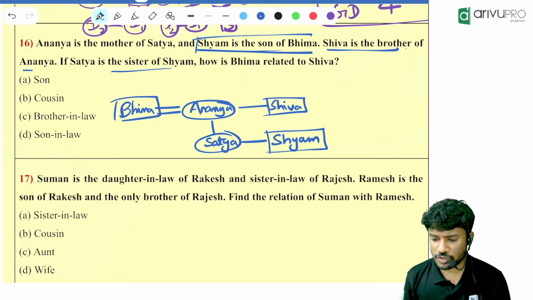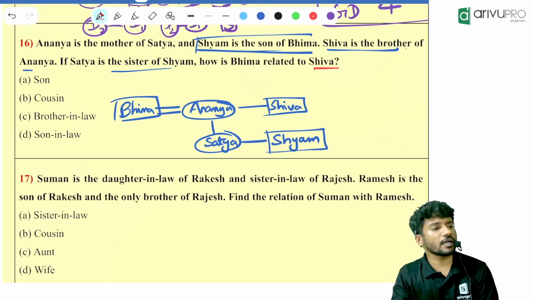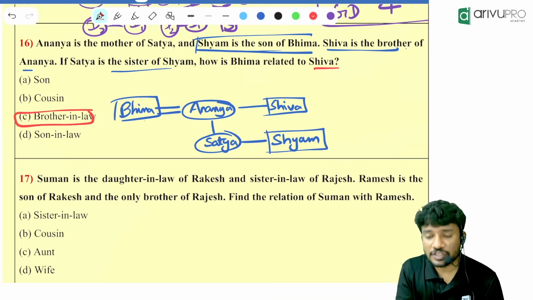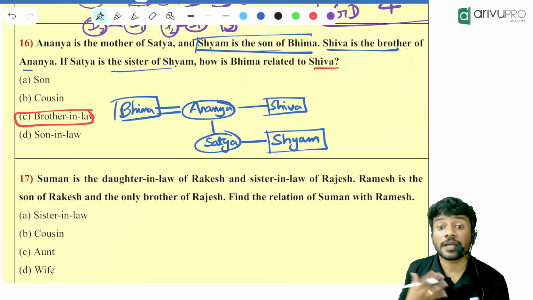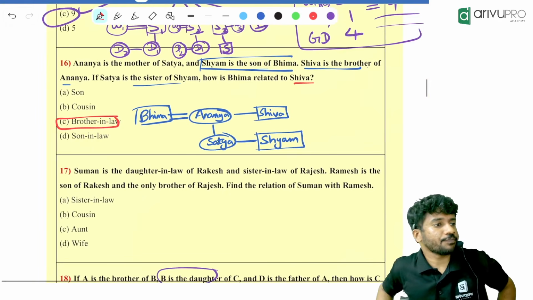Now the question is, how is Bhima related to Shiva? You tell me, how is Bhima related to Shiva? Brother-in-law. Okay, my wife is having a brother. That brother is my what? Brother-in-law. Got it? Fine.